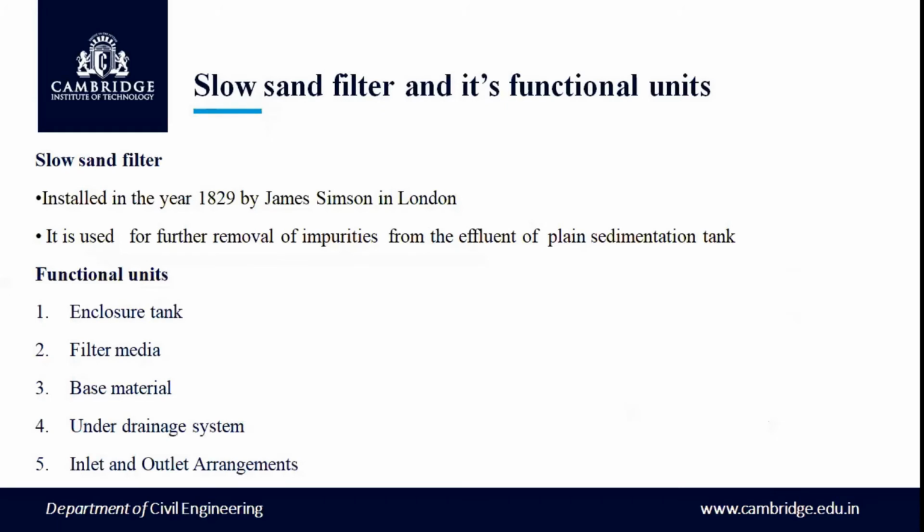The slow sand filter and its functional units. The slow sand filter was first installed by James Simpson in the year 1829 in the city of London. The slow sand filter is used for the removal of impurities from the effluent of the plain sedimentation tank. What are the functional units of this slow sand filter? Mainly, there are 5 functional units: enclosure tank, filter media, base material, under drainage system, and inlet and outlet arrangement.